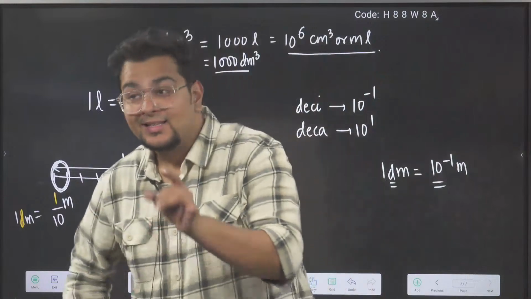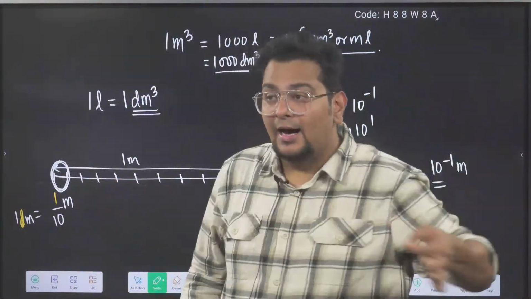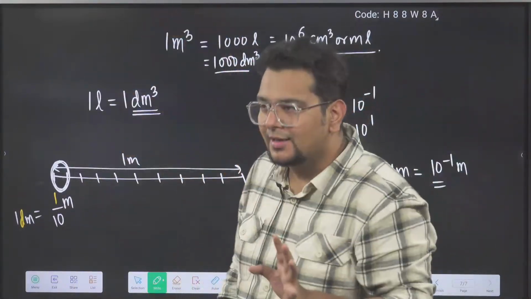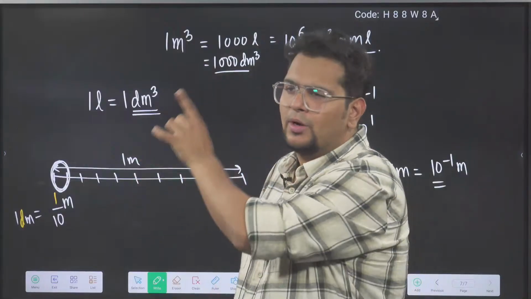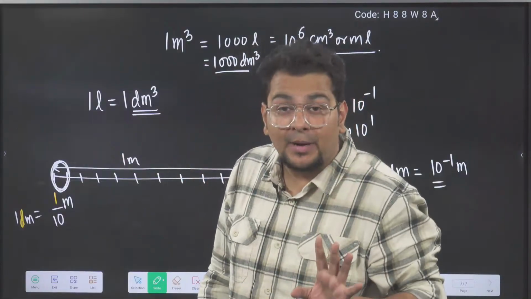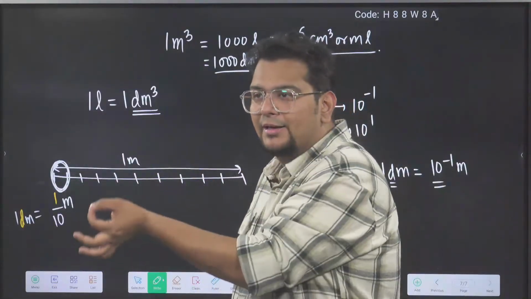Getting it? Just like for centimeter cube, what I said, 100 centimeters are there. So 100 into 100 into 100 centimeter cube. For decimeter cube, I am saying 10 into 10 into 10.